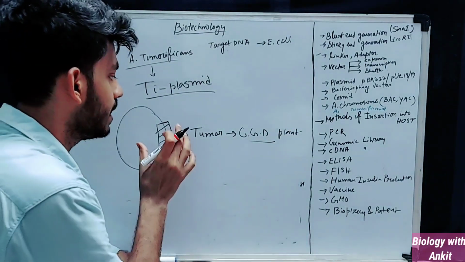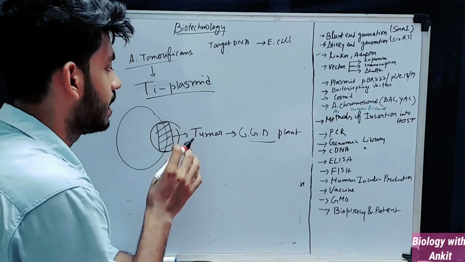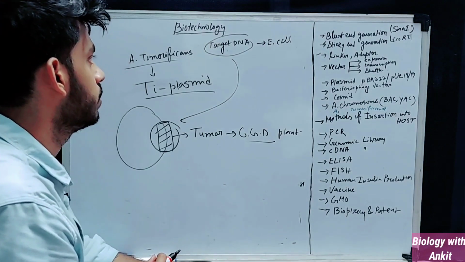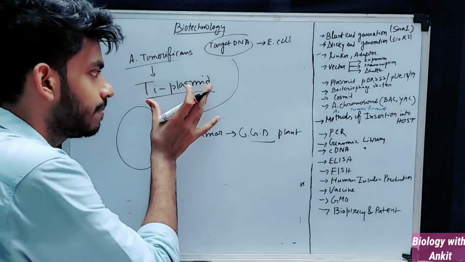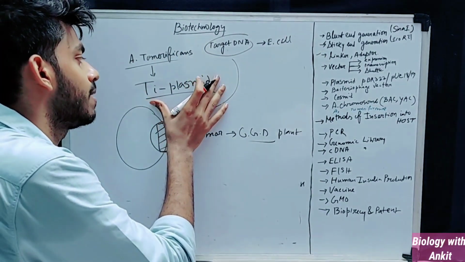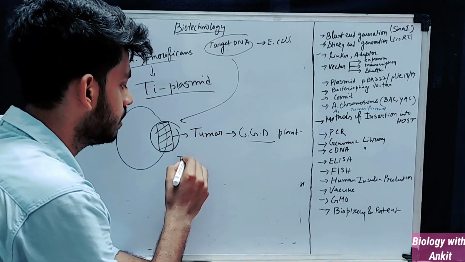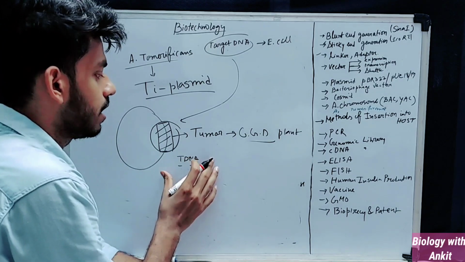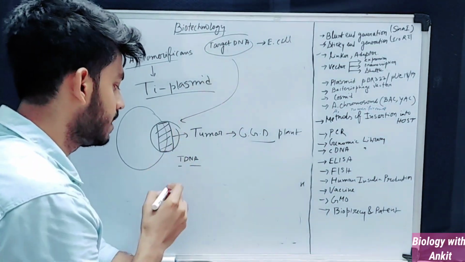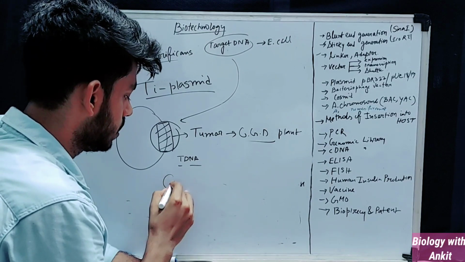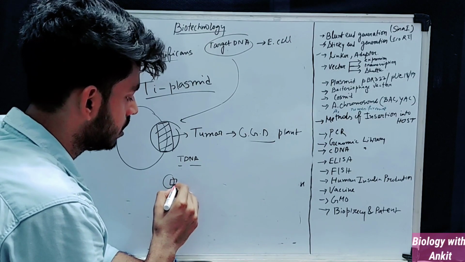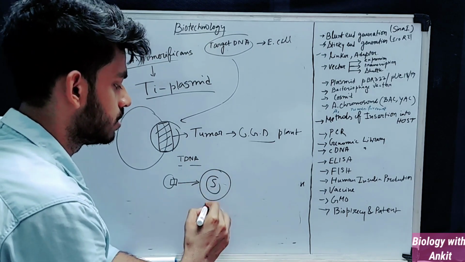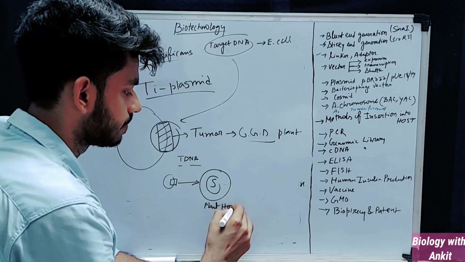Okay, so if we can delete this harmful gene and insert our target DNA in the same position, what will happen? Agrobacterium tumefaciens has the plasmid itself, and we are modifying this plasmid, deleting the T-DNA. T-DNA is tumor inducing DNA. So we are deleting the T-DNA and inserting our target DNA, and then the molecule with our gene of interest is transferred into a plant cell. So this is a plant host.